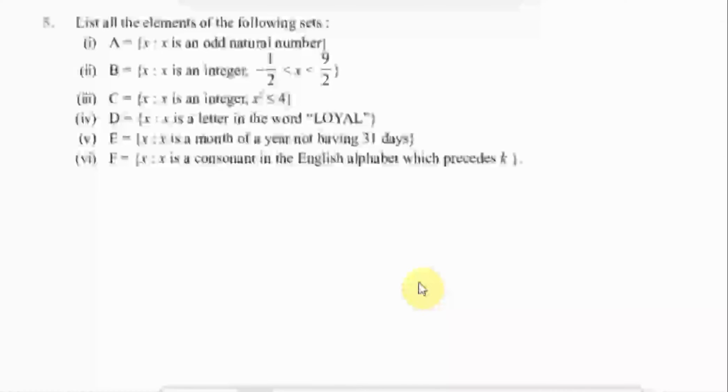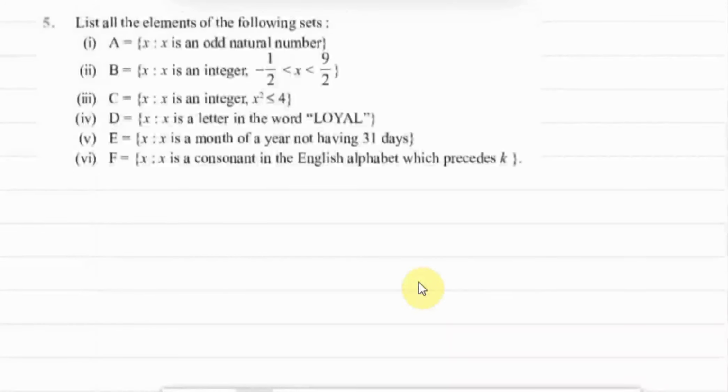Now, so we have question number 5. We have to list all the elements of the following sets. That means it is given in the set builder form. We need to write them in the roster form. Okay, part 1. It says x is an odd natural number. So how can we write this? That means odd natural numbers are starting from 1, 3, 5, 7 and so on. Now we cannot put a particular limit to the elements because it is not mentioned in the set builder form of the set. So that is why the roster form will be 1, 3, 5, 7 and so on.